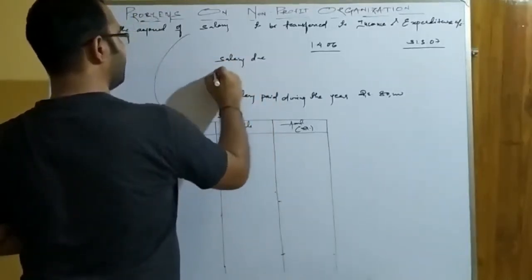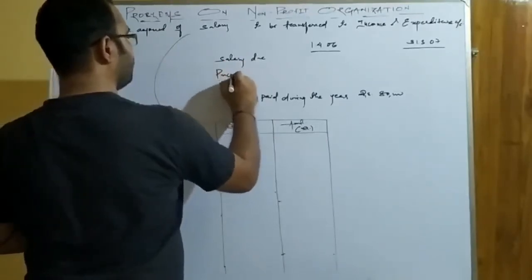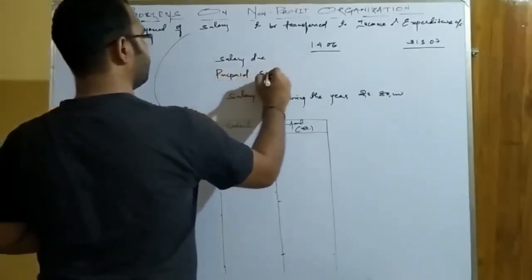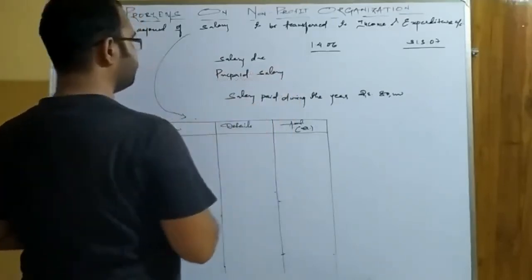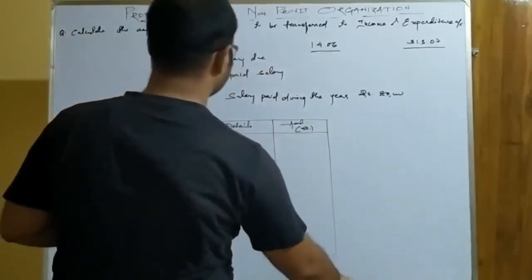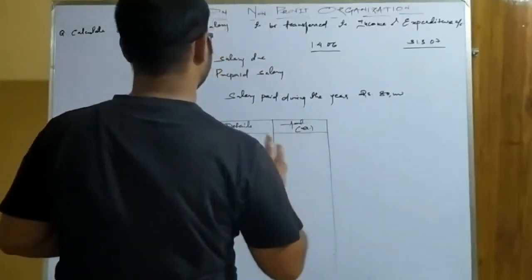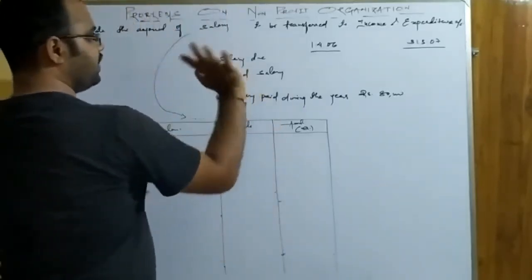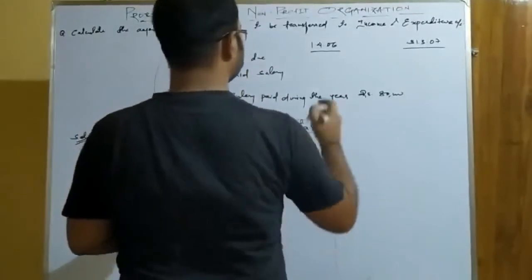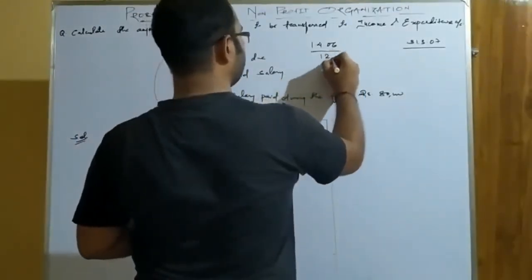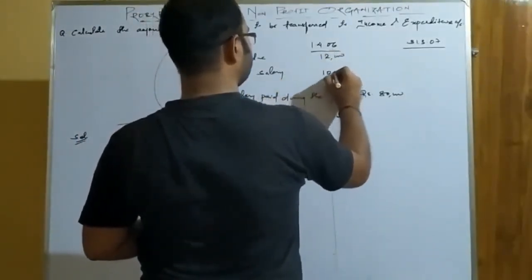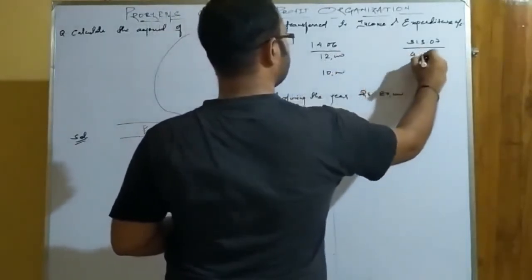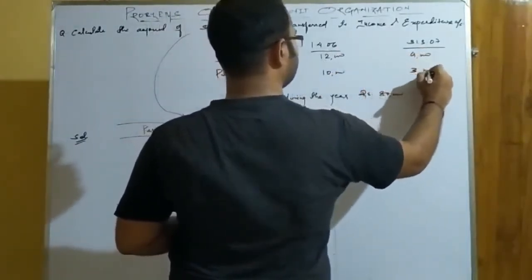Then there will be prepaid salary. So one is prepaid salary and other is salary due. Let us take the values: 12,000, 10,000, 4,000, 3,000.